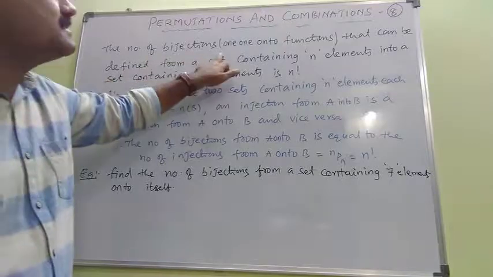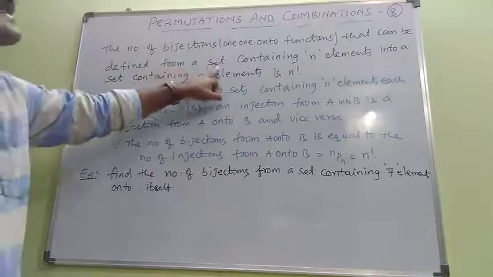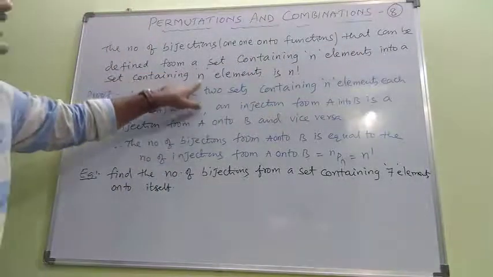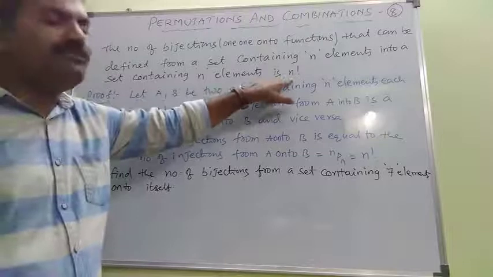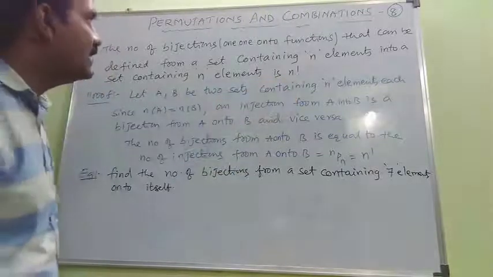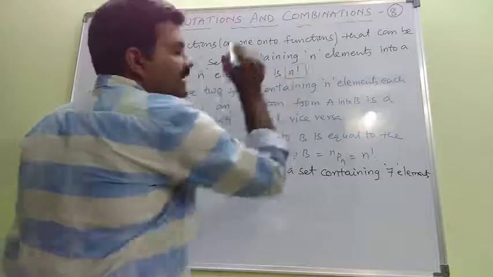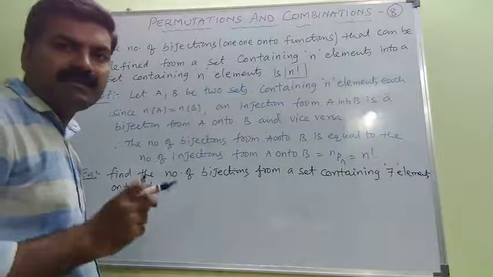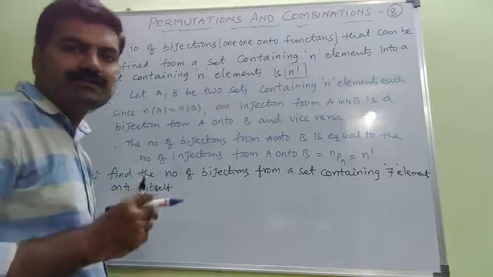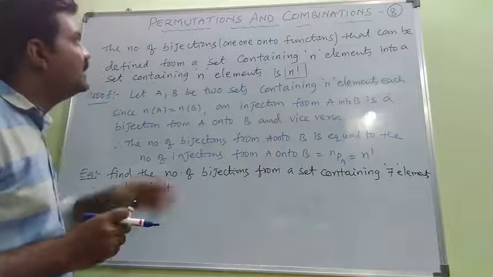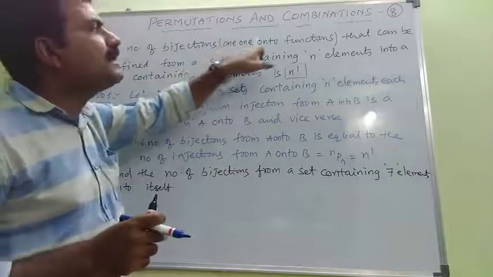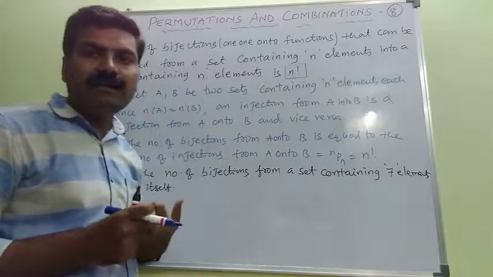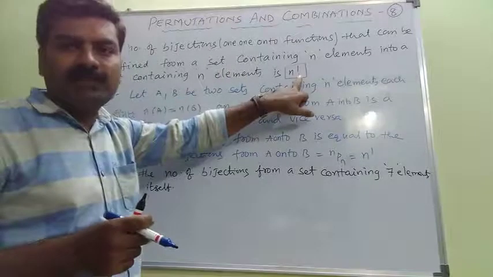So the number of bijections that can be defined from a set containing n elements into another set containing n elements is n factorial. That is, both sets contain n elements: set A contains n elements as well as set B. Hence the number of bijections, nothing but one-one and onto functions from set A into set B, both containing n elements, is n factorial.